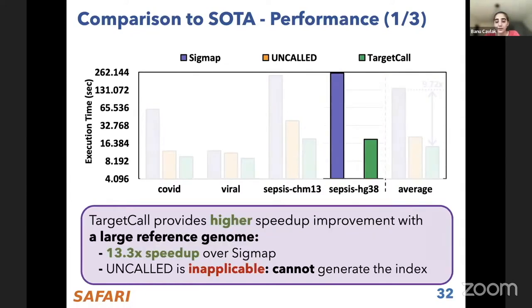And more specifically, the speedup improvement is larger for larger reference genomes, more specifically up to 13.3x over SigMa P, and we were even unable to compare it against UNCALLED because UNCALLED couldn't generate the index for such a large reference genome.